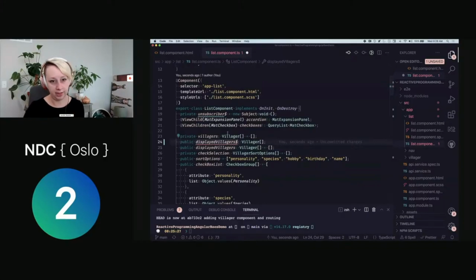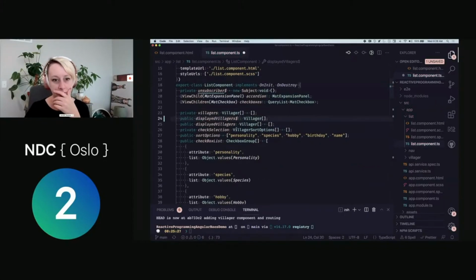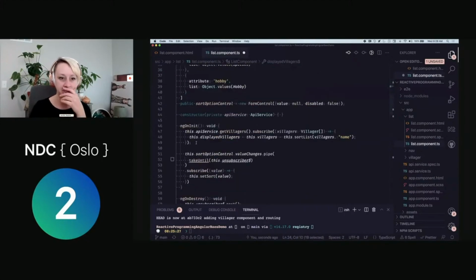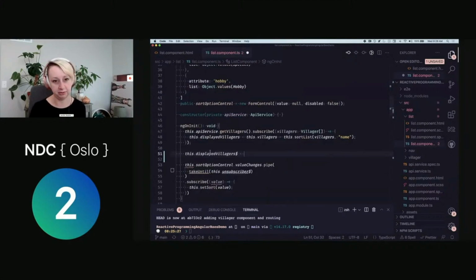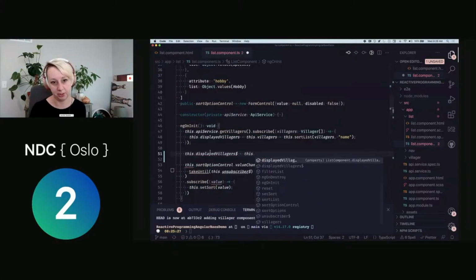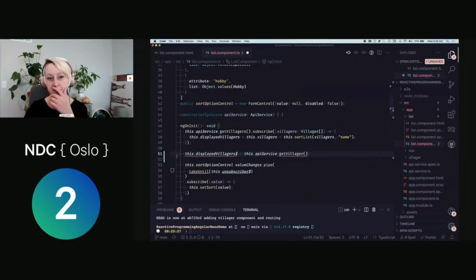So that's my starting point: I'm defining my type. Now here I'm going to change things up, and instead of doing this method call where I'm manually setting displayed villagers, I'm just going to set this to the observable that we will get returned when we execute this method.